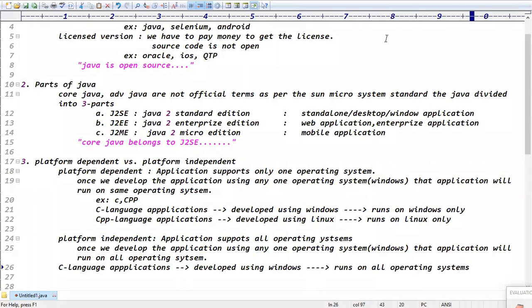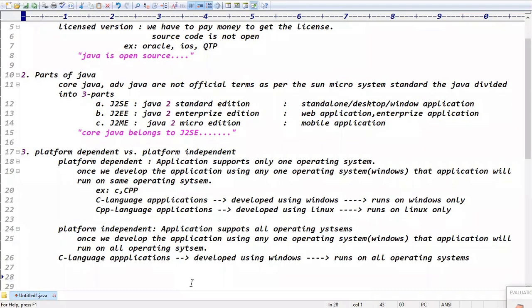Platform independent means it runs on all operating systems, right? Exactly. Guys, you got the clarity, right? Platform dependent versus independent. Dependent means it supports only one operating system. Independent means the application supports all operating systems, right?